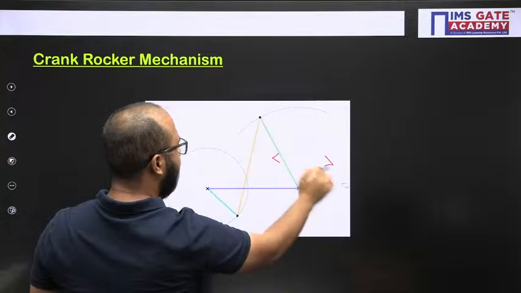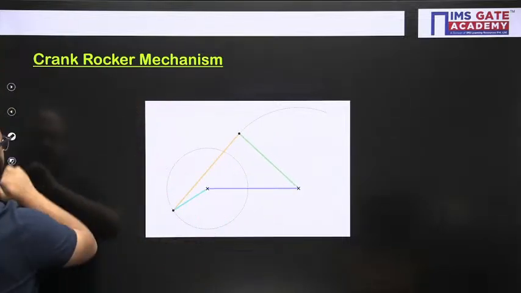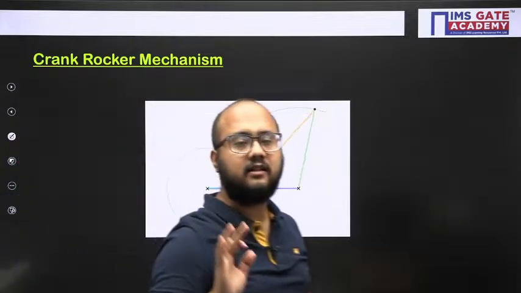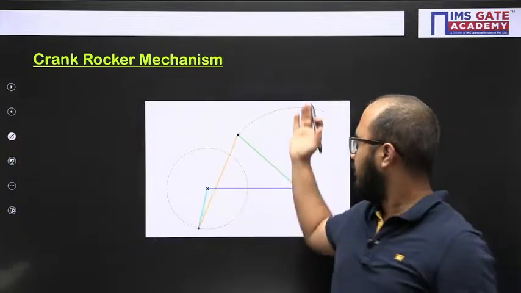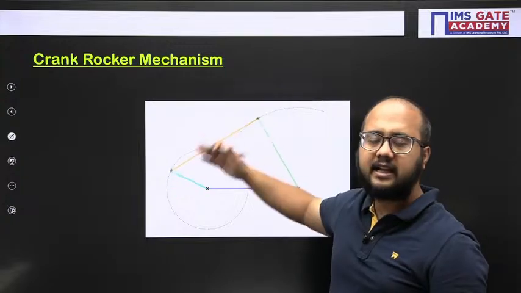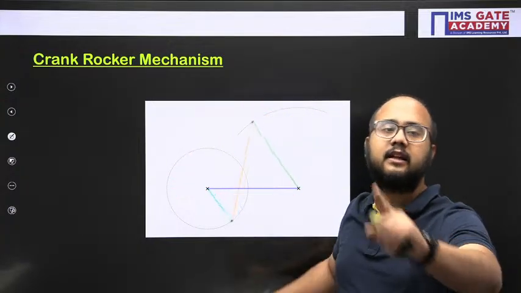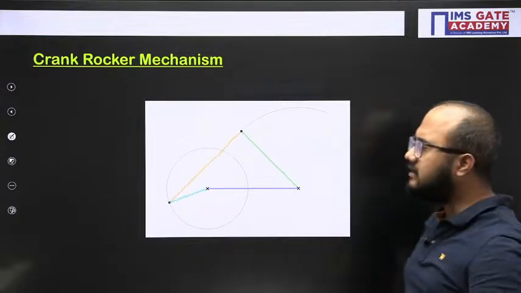So rocker is that particular link which is oscillating, or which is rotating but less than 360 degrees. Rotation is there. It is going to rotate like this, but the angle covered is less than 360 degrees. Fine.